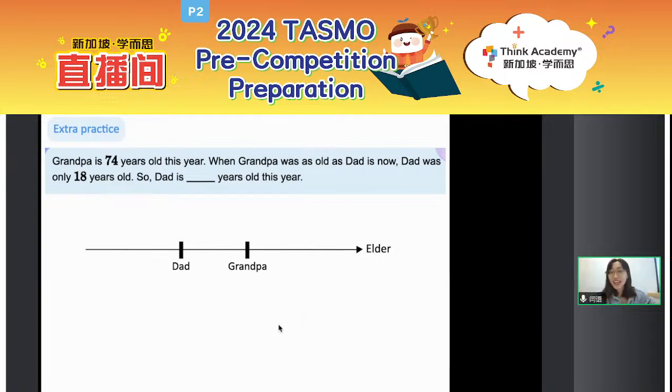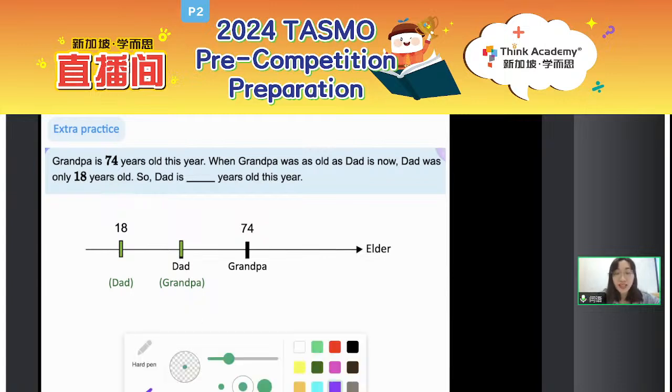Okay, Grandpa is older, so the position of Grandpa's age should be on the right side, okay? And then, when Grandpa was as old as Dad is now, okay, here, let's draw the new position. Okay, here I just label with the green part. Can you see? So following this, you can see that Dad was only 18 years old. So where is 18? Label it on the left side.